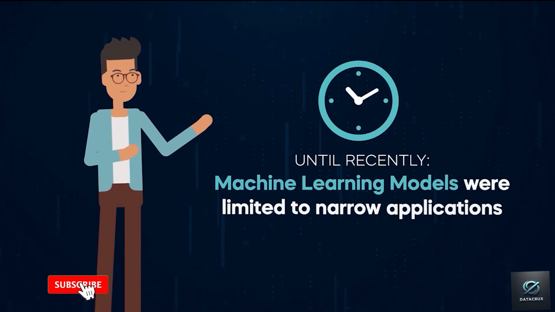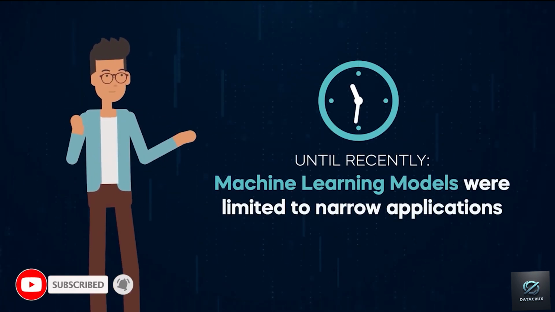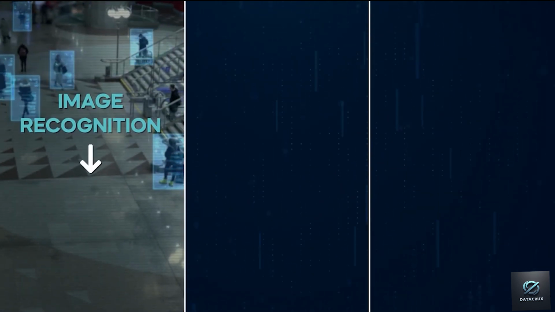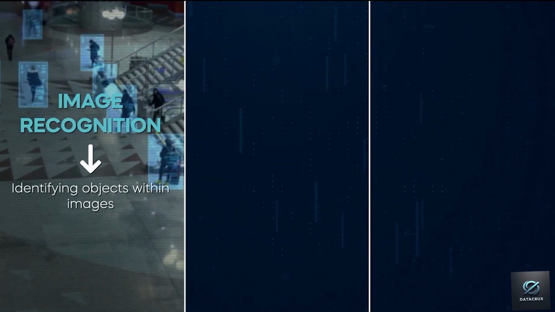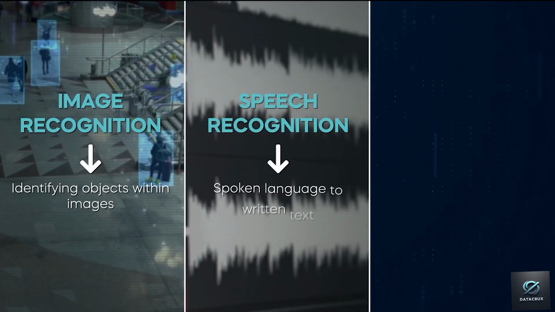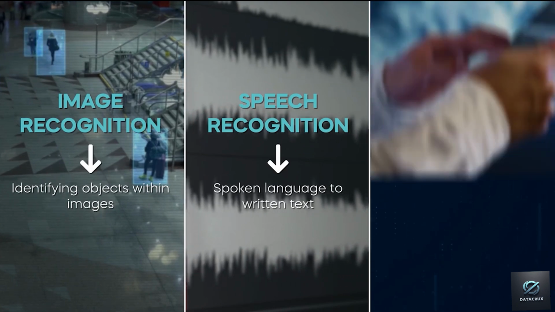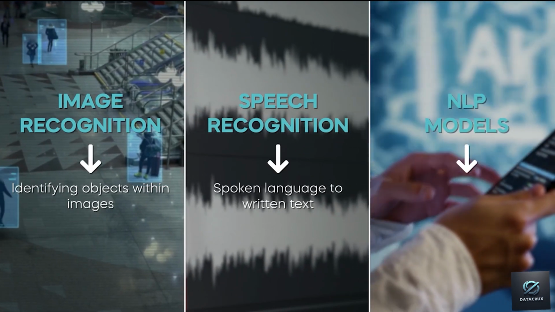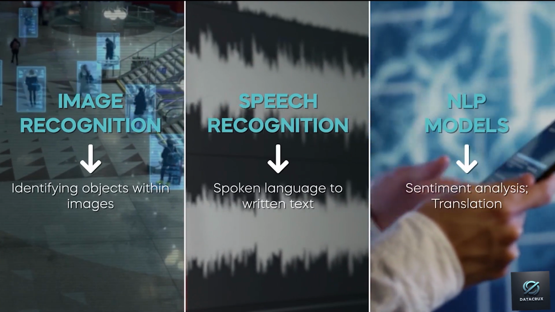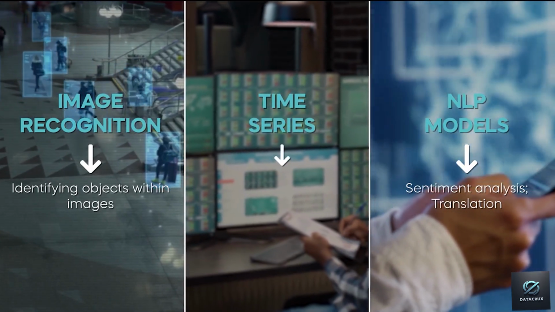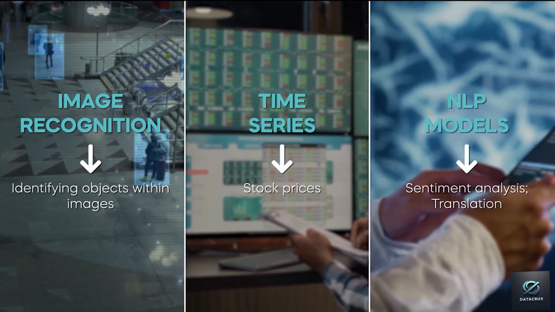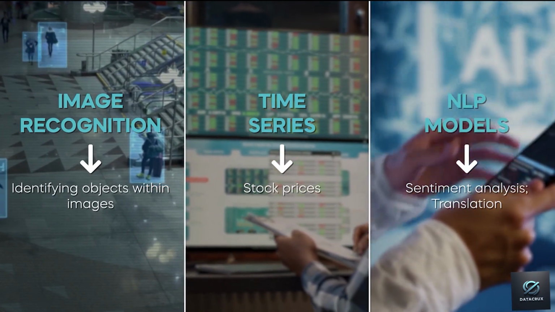Until recently, the machine learning models developed by companies were limited to narrow applications. Image recognition models were trained to excel at identifying objects within images. Speech recognition systems specialized in converting spoken language into written text. NLP models dealt with narrow language tasks such as sentiment analysis or translation. Time series models were used to predict stock prices, market volatility, etc. All these models excelled in a very narrow range of tasks.